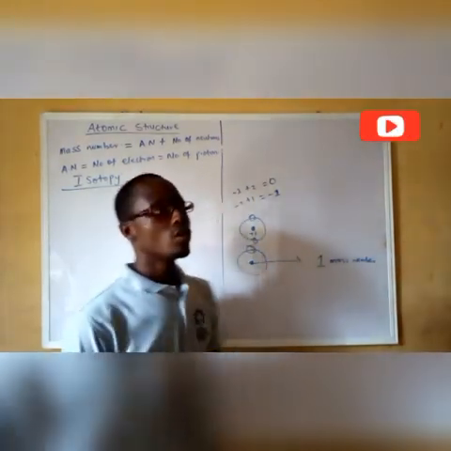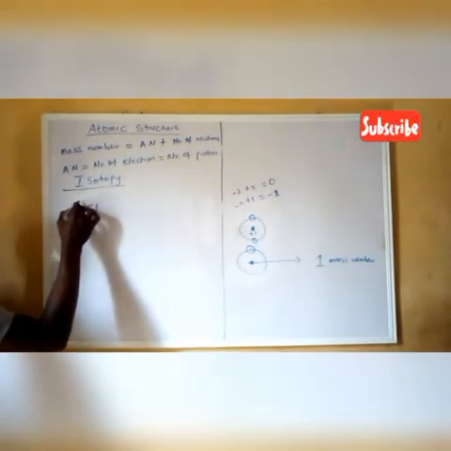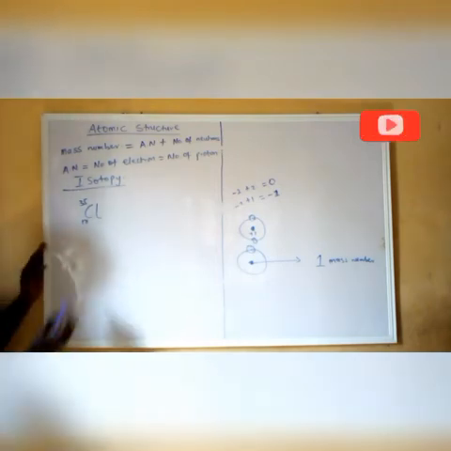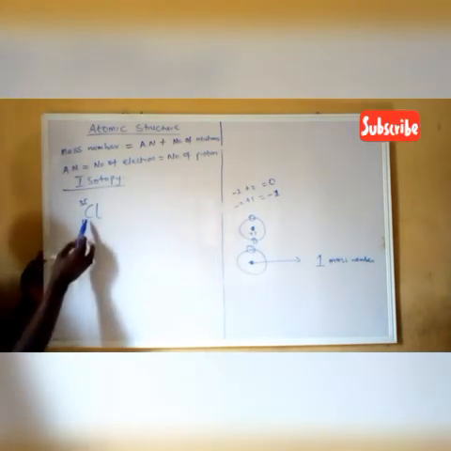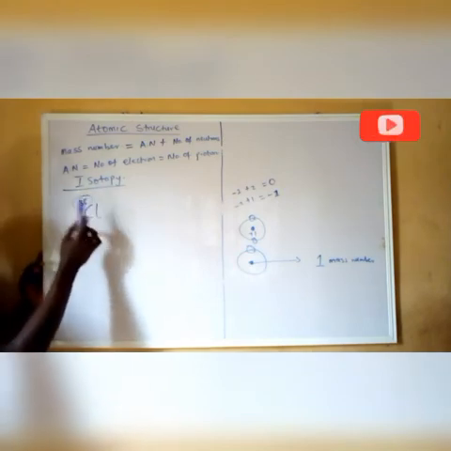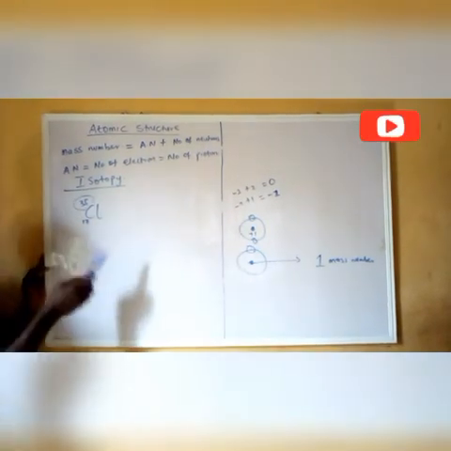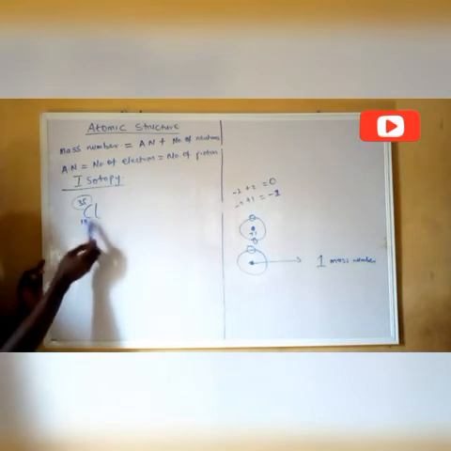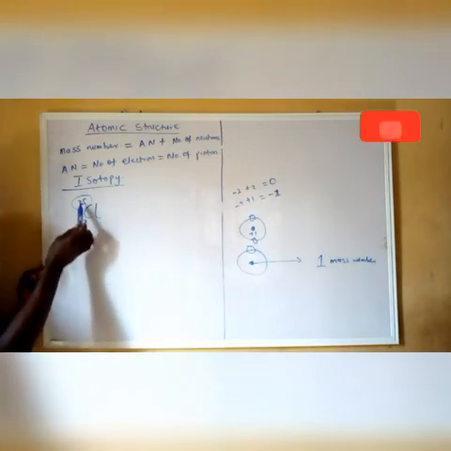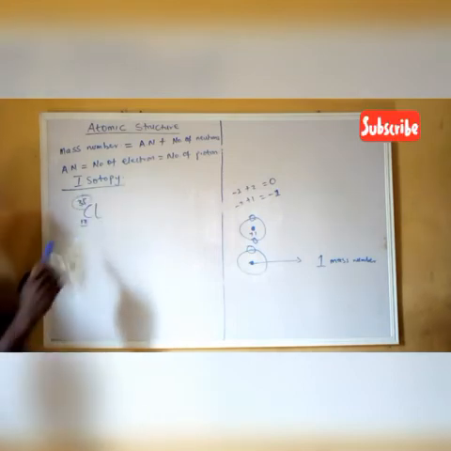Now if I bring another element, like chlorine, we have an atom of chlorine that has mass number 35, and atomic number is 17. The atomic number of an element is always written at the downside here, and this is the mass number. The mass number, don't forget, is the sum of the atomic number and the number of neutrons. So if you want to get the number of neutrons present in this atom, you subtract this 17 from 35. It gives you the number of neutrons present.